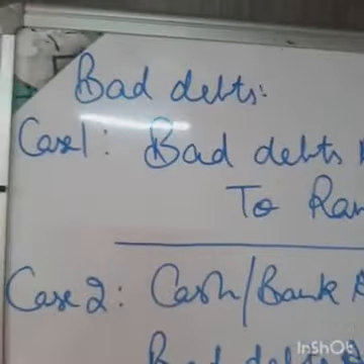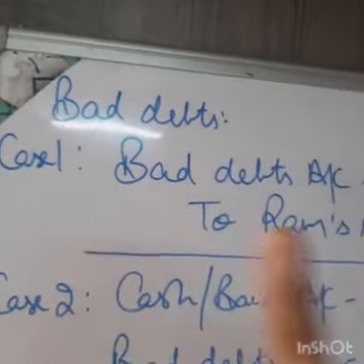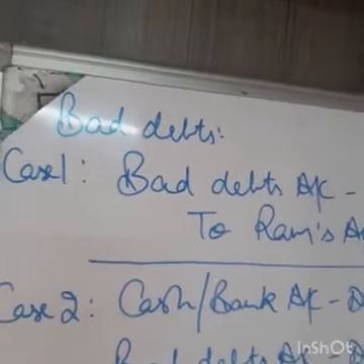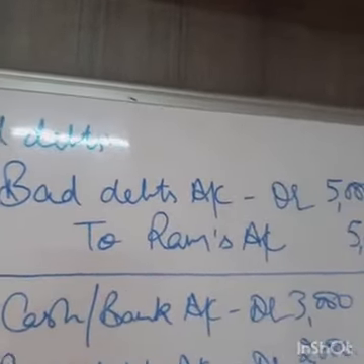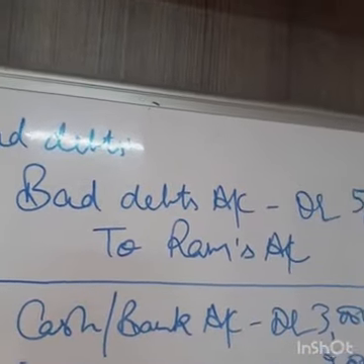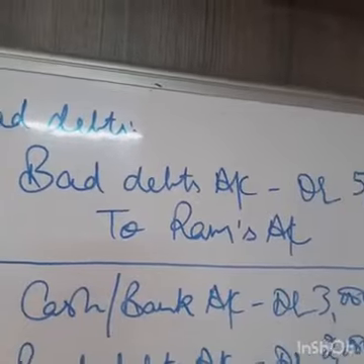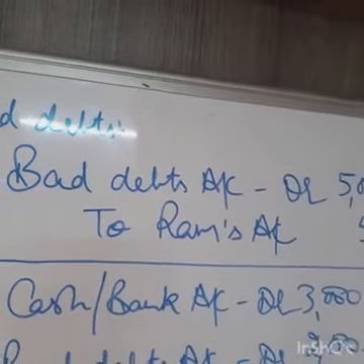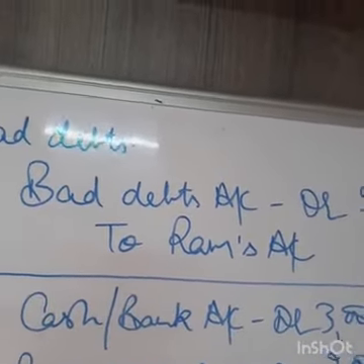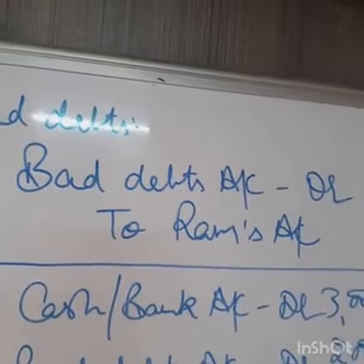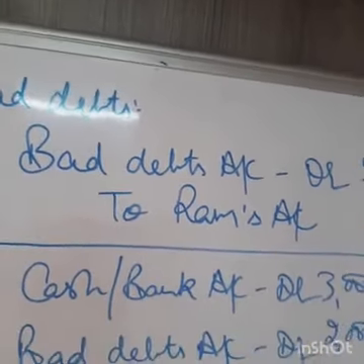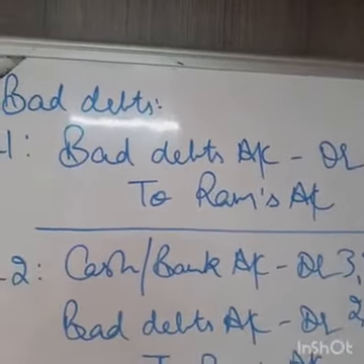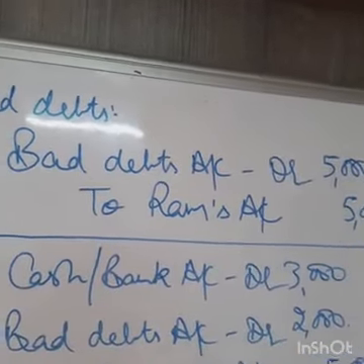In case of bad debts, we have two cases. First is when the whole amount which was to be received from the debtor cannot be recovered from the debtor. So bad debt is a loss to the business. Due to its nature, it will be debited in the books of accounts. Let's say our debtor was Ram, rupees 5,000 was due from him. Now he won't be our debtor anymore, so his account will be cancelled. His account will be credited. So credit Ram's account with 5,000 and the loss, that is bad debts, will be debited with rupees 5,000.